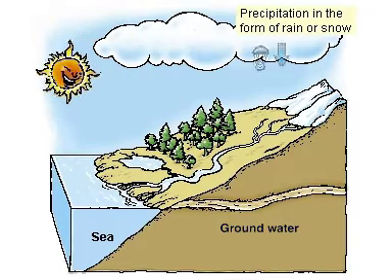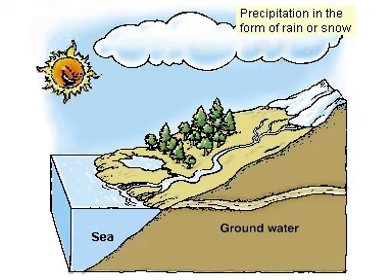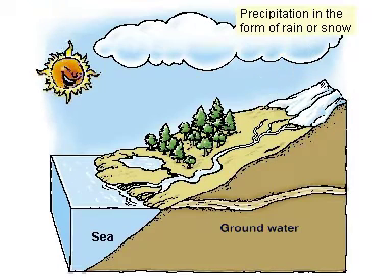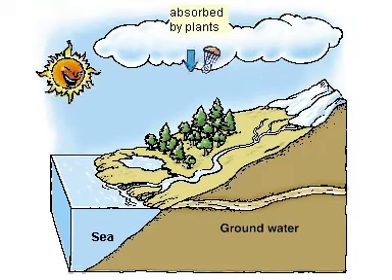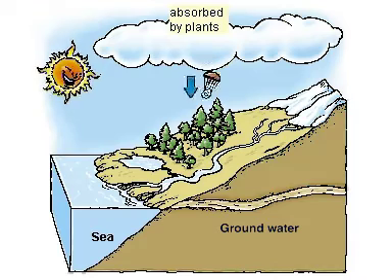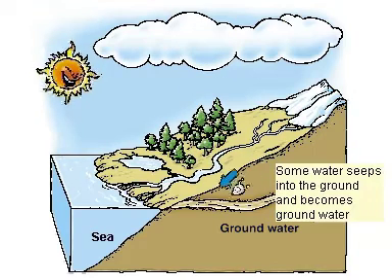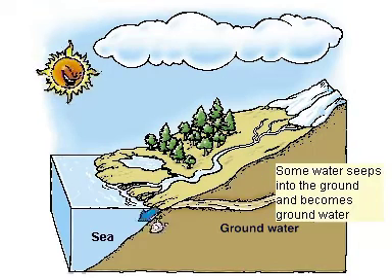When the water vapor rises, it cools and condenses. Clouds are formed. As more clouds gather, water drops fall to the ground. This is called precipitation. Most of the precipitation is in the form of rain or snow.